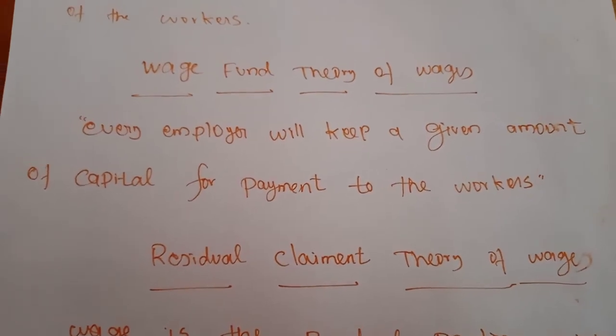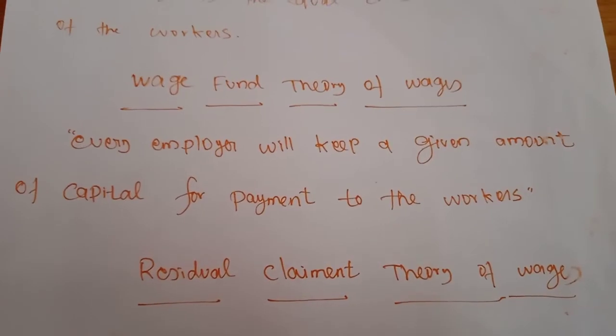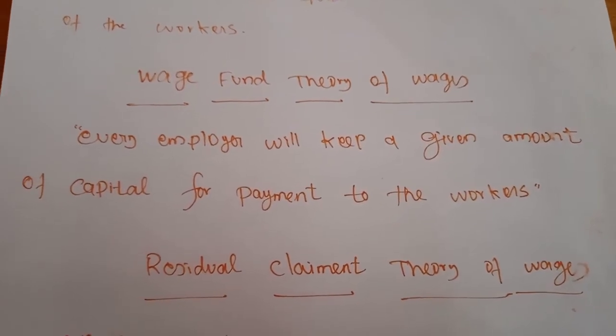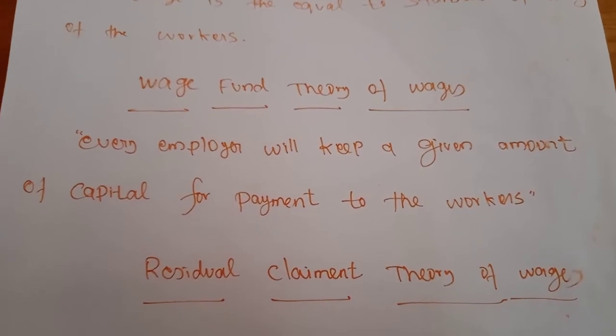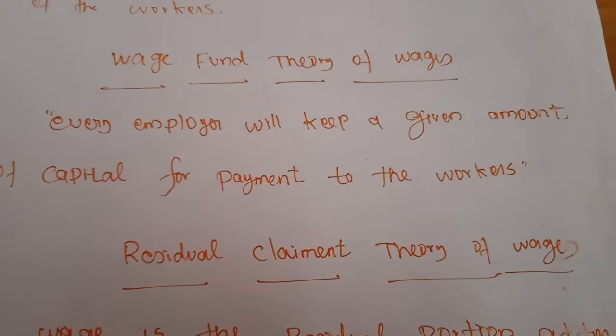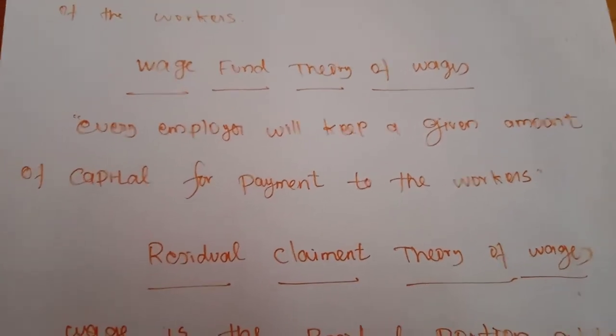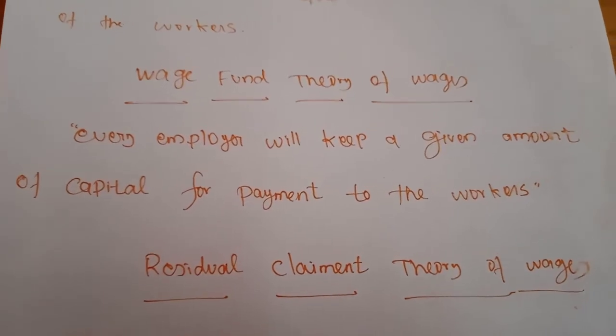Next, actually the capitalist will take away a large sum before making the payment of wages. So before making the payment of wages, he will spend a large amount of money for production purposes.